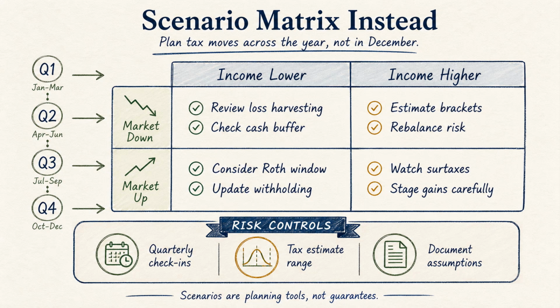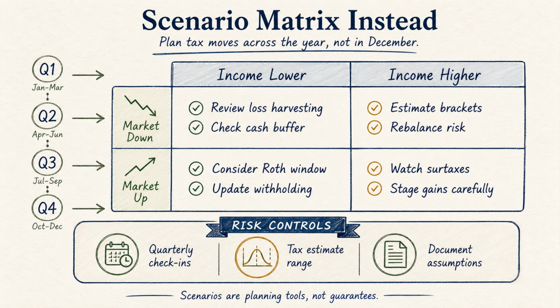Use a scenario matrix instead of one forecast. Scenario 1 is a normal year: income, withholding, and spending stay close to plan. Scenario 2 is a high-income year: bonus, freelance revenue, asset sales, or payouts increase, so tax cash and document work must rise early. Scenario 3 is a stress year. Income falls while medical, family, housing, or school expenses increase. The map should show what cash is protected in each scenario and which decisions would be delayed.